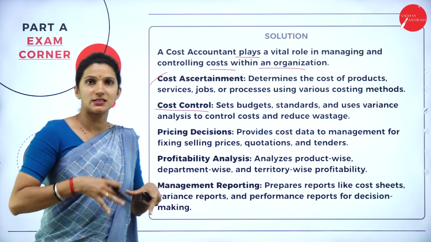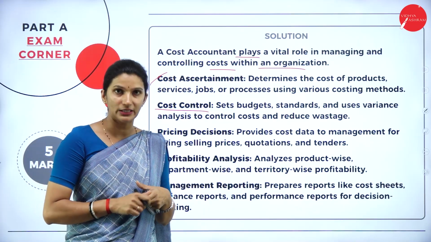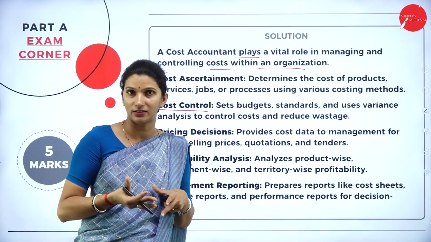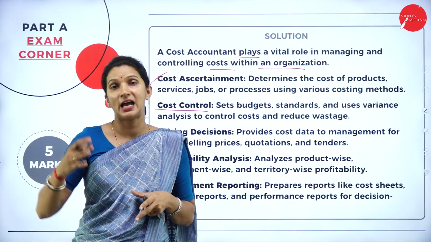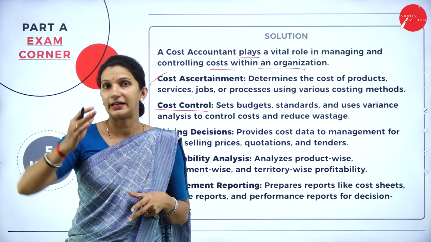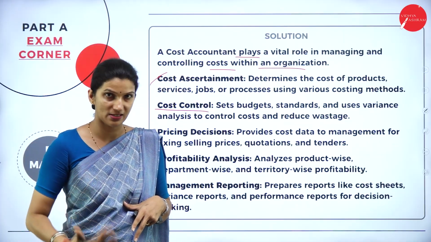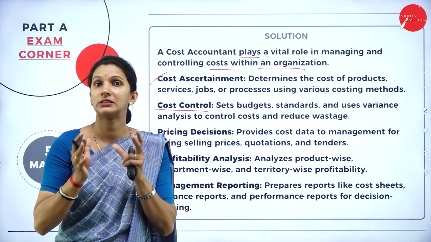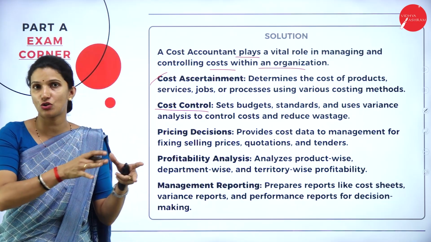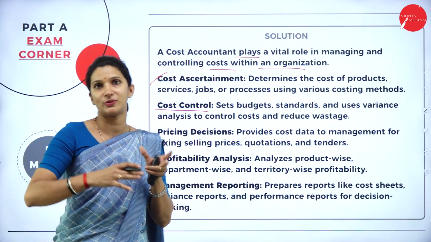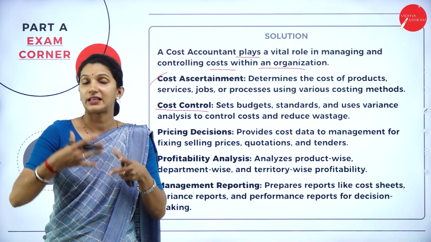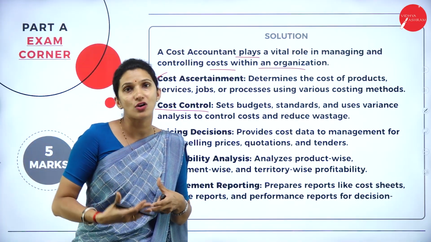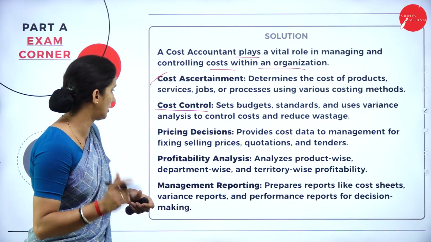So that means it is the duty of the cost accountant to determine the standards, or set the budget and then set the estimations, and after the actual production work is done, they go for comparing the actual versus the standard or actual versus the budget, so that they can go for controlling the cost in the future period or the future years.